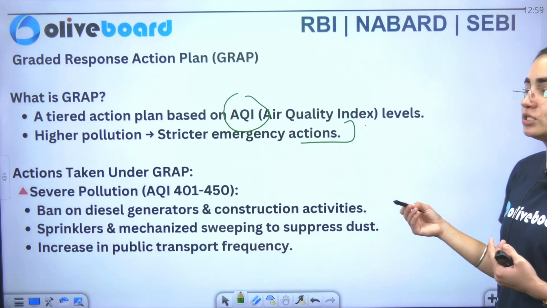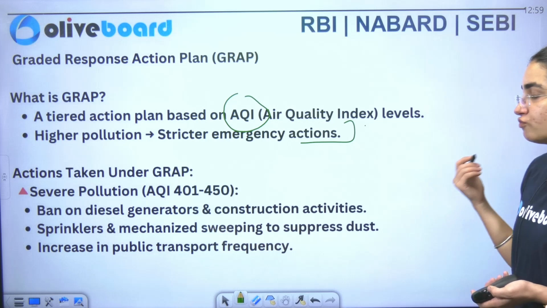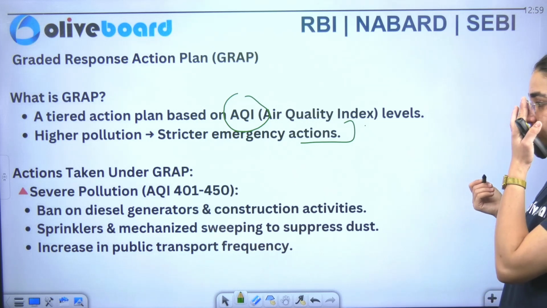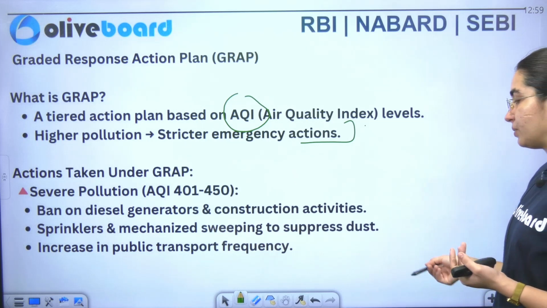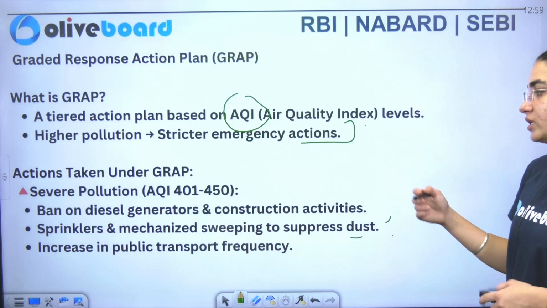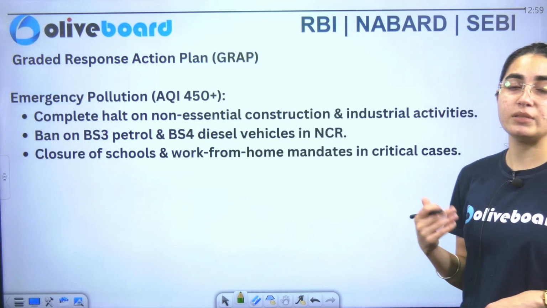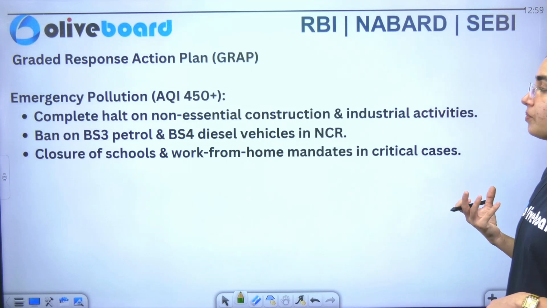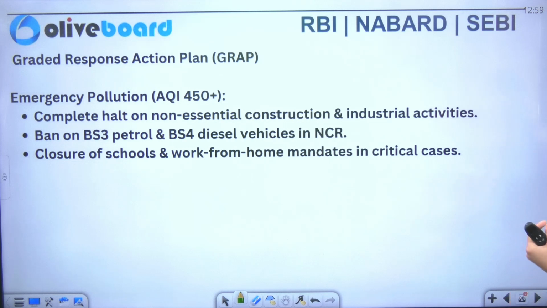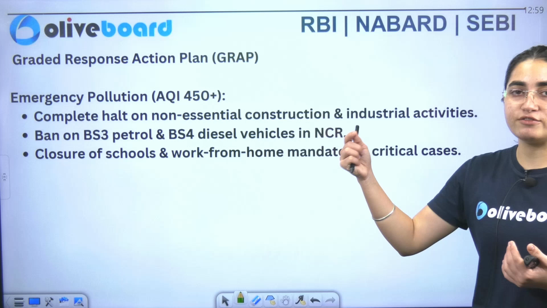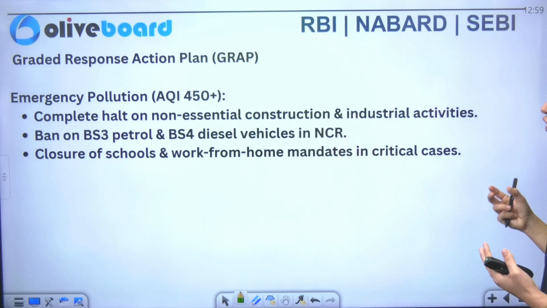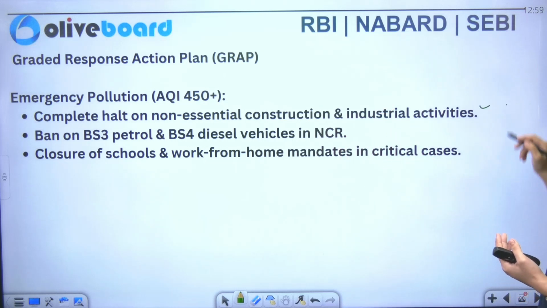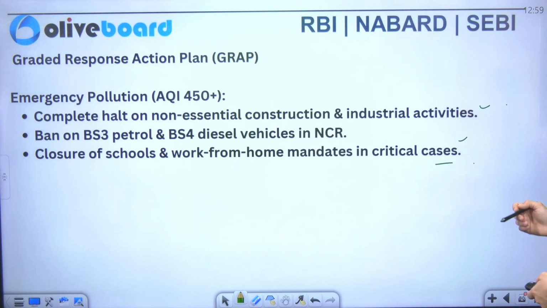If the pollution goes in a severe manner, we have to put a ban on diesel generators, sprinklers and mechanized sweeping to suppress the dust, and we have to increase public transport frequency also. Now for emergency pollution, if the AQI is 450 plus, there is a complete halt on non-essential construction as well as industrial activities. Ban on BS3 petrol, and closure of schools as well as work from home mandates are there.